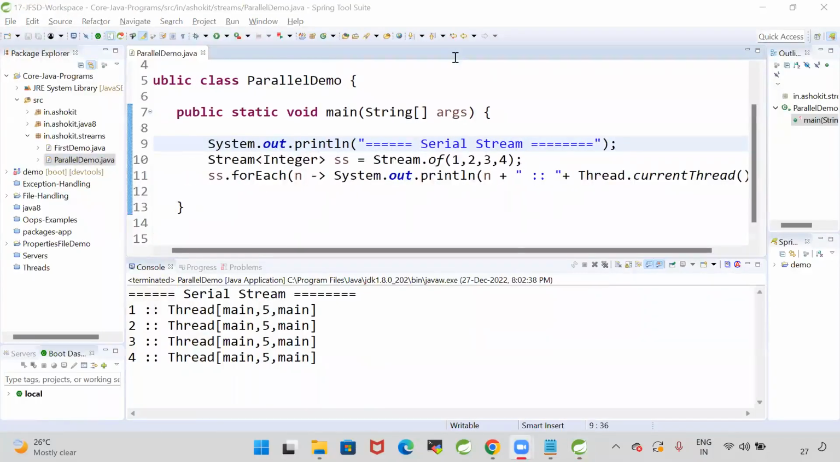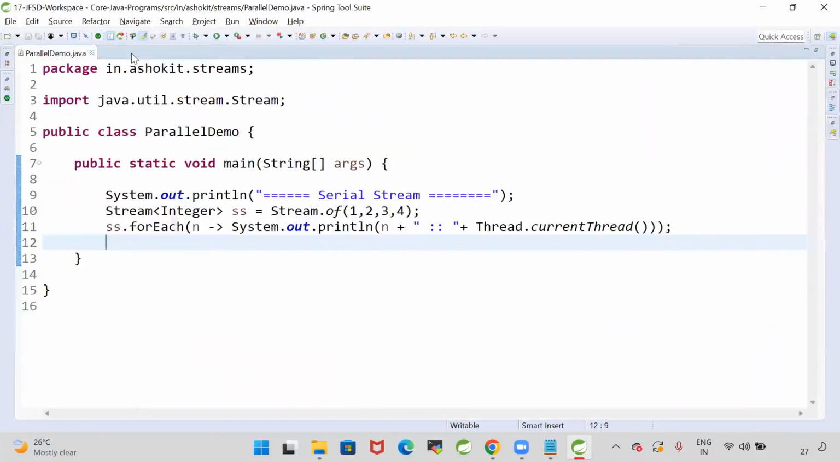Main thread. So whenever we run our Java program, by default JVM will create one thread to run our Java program. That default thread is called the main thread. So our stream is created by the main thread and it processed that data.